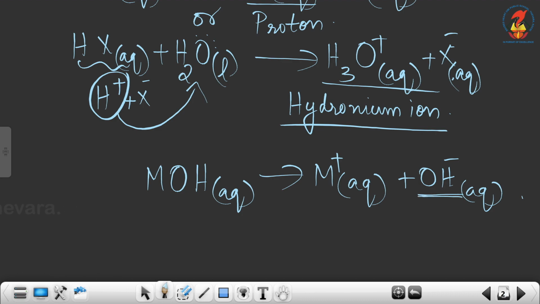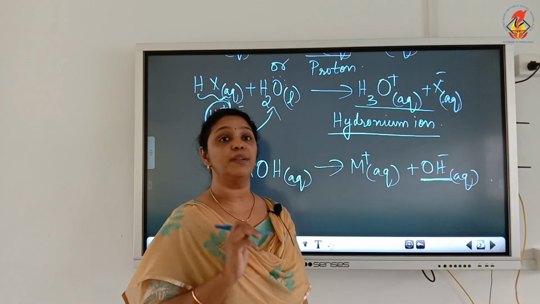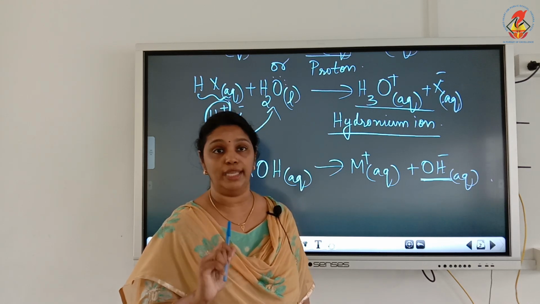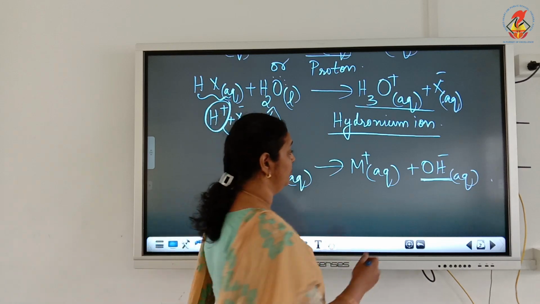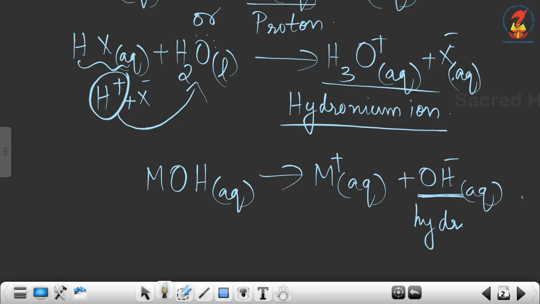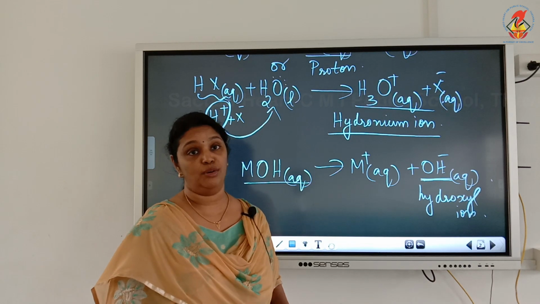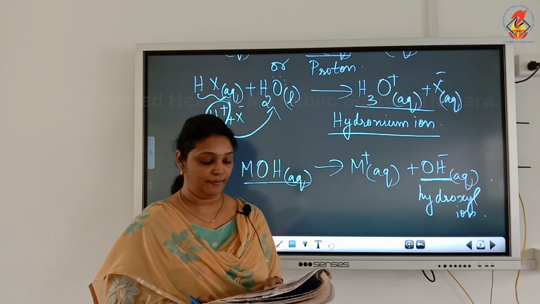We already discussed that according to the Arrhenius concept, bases are substances which dissociate in aqueous solution to give hydroxyl ion. This OH minus is our hydroxyl ion. So you can call MOH a base because it gives OH minus ions in aqueous solution.